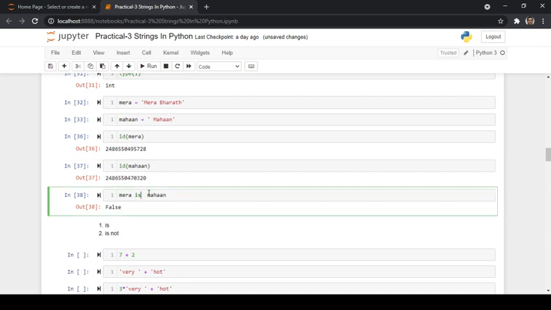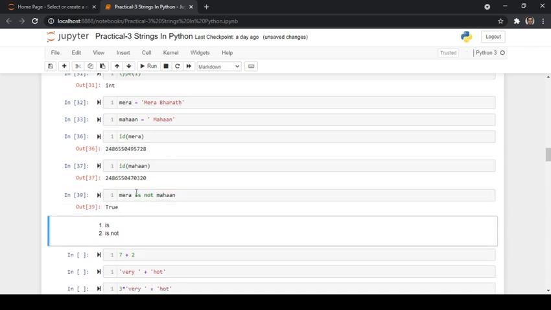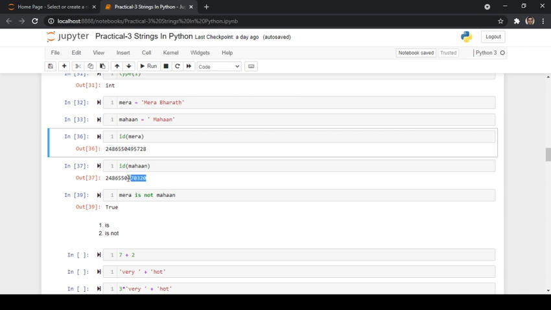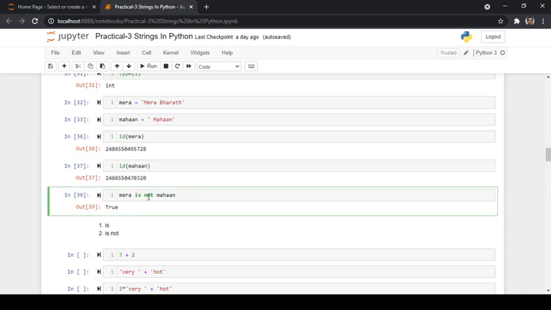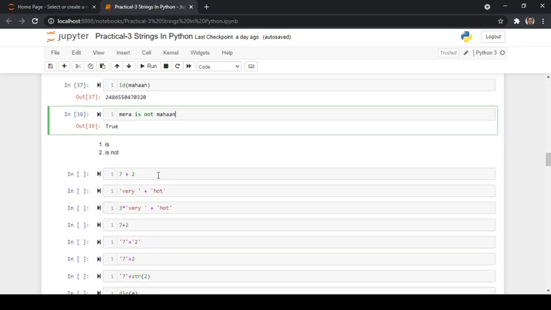If at all instead of is, we use is not, then we are going to get it as true. Why? Because this memory location and this memory location are different, that is the reason it is telling that mera is not pointing to the memory location which Mahan is pointing to. This is how we use id and the membership operators like is and is not.